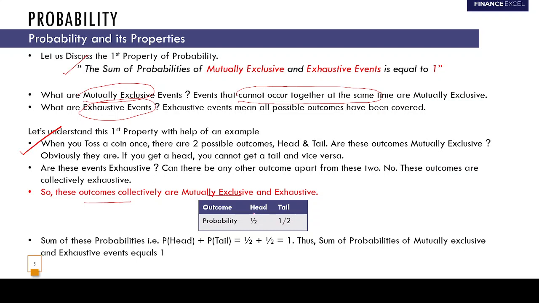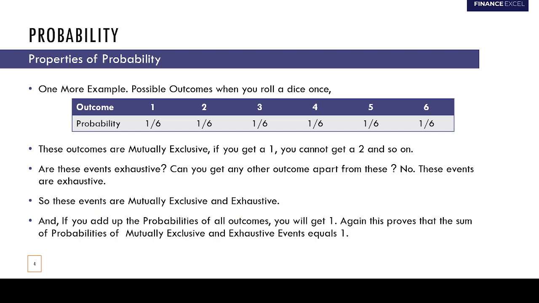So what is the probability of getting a head? 1 by 2. What is the probability of getting a tail? 1 by 2. Now if you sum these probabilities, you get 1. So the sum of probabilities of mutually exclusive and exhaustive events equals 1, right? Let's move on to another example.